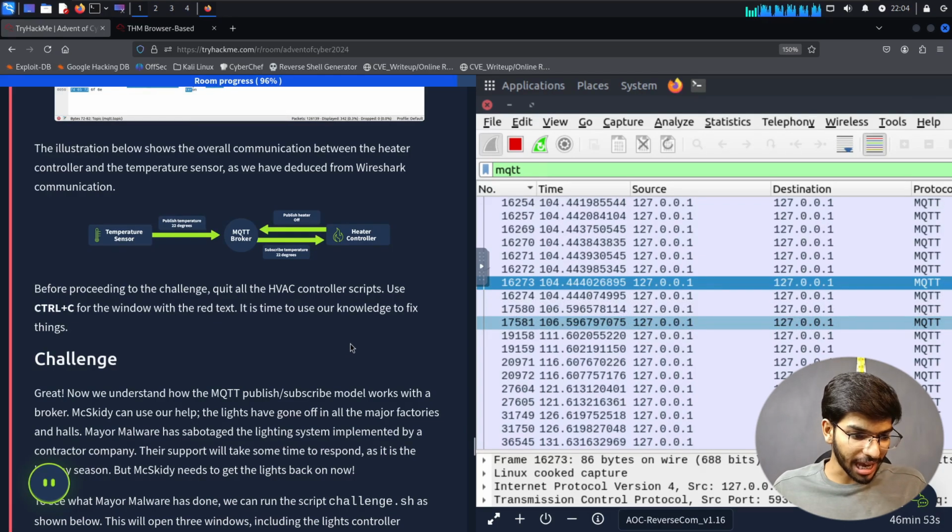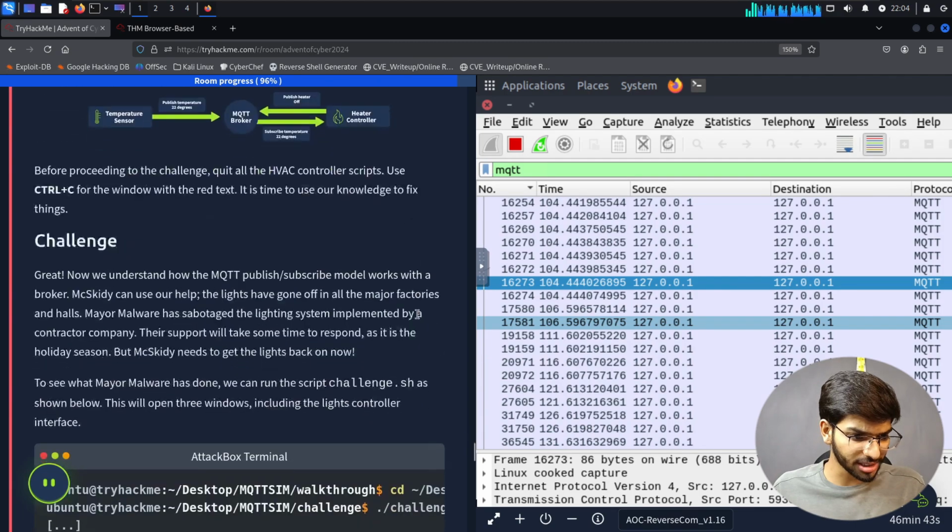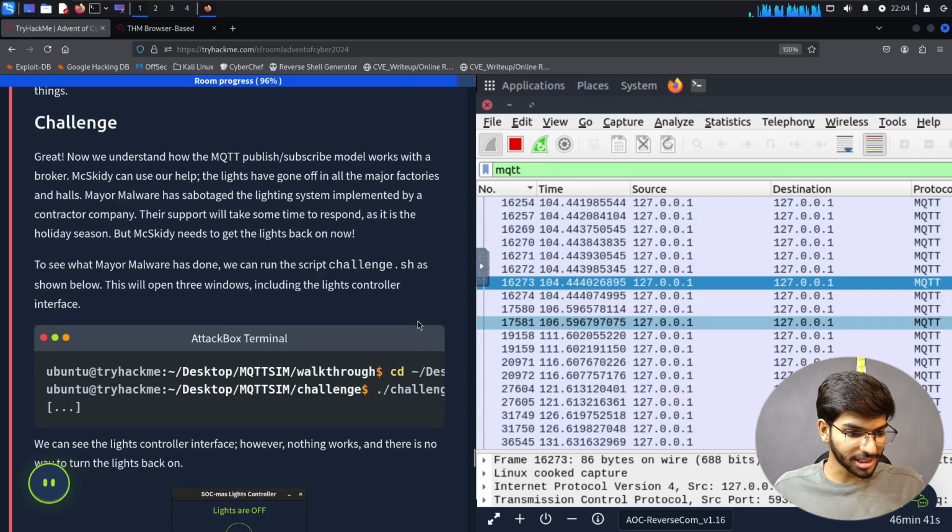Before proceeding to the challenge, quit all the HVAC controller scripts. Use Control C for the window with the red text. It is time to use our knowledge to fix this. So we are at the challenge now.